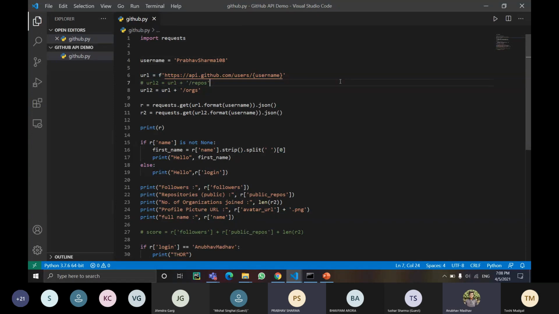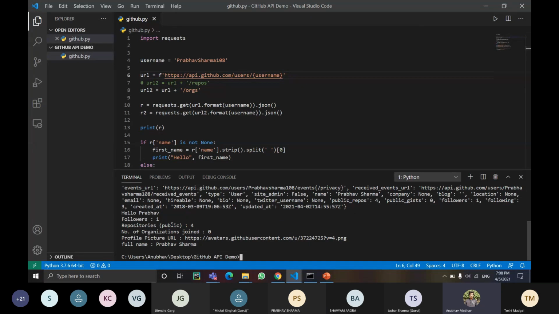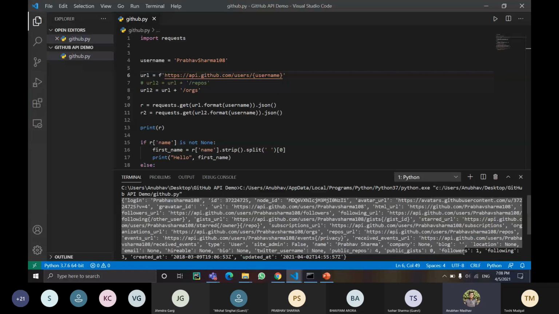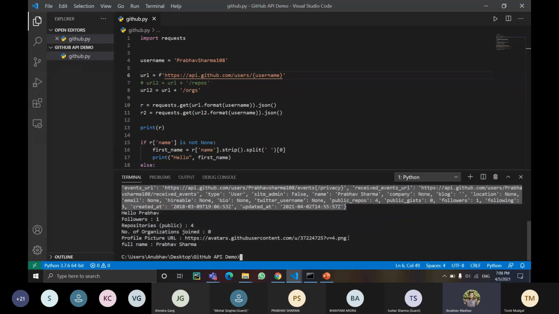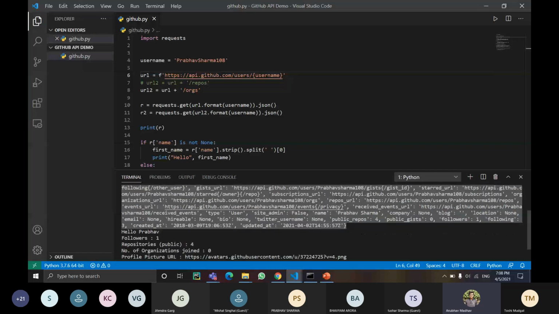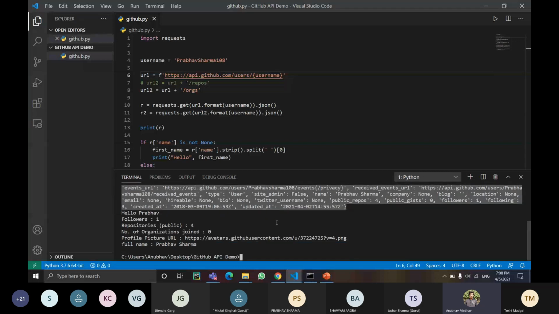Okay, so let's see how many followers or organizations Prabhav has yet. I'll run the Python file in the terminal, and it has returned a JSON file with complete details of Prabhav. We can see his username, ID, avatar URL, his profile URL, and the followers URL. It's just hard to read for now.